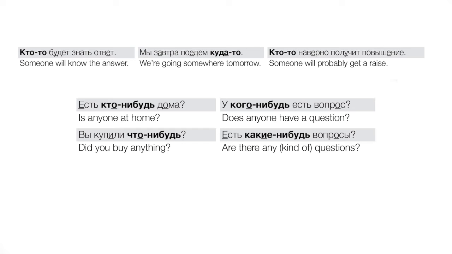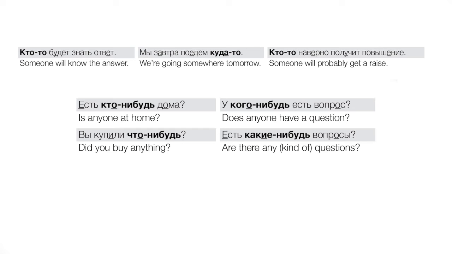Now again, can we use то? We could, but it would be weird, right? So if we say вы купили что-то, again, it sounds like a kind of wink-wink situation where, did you buy a certain something, right? This kind of thing where you're being rather shifty for unknown reasons, right? So anyway, and again, the generalization, if you're using a question, не будь is going to be far more common. Okay. Есть какие-нибудь вопросы?